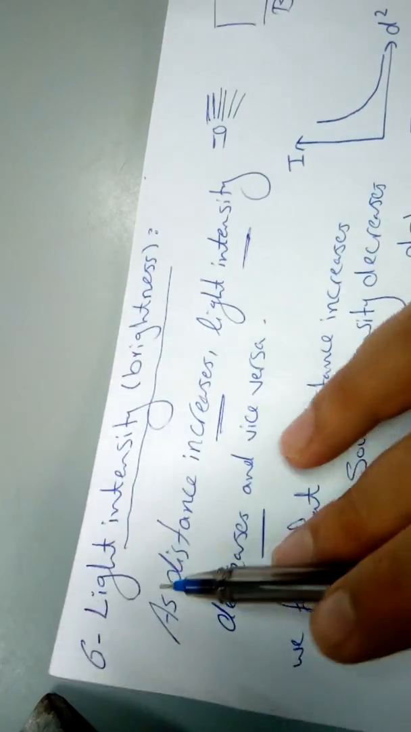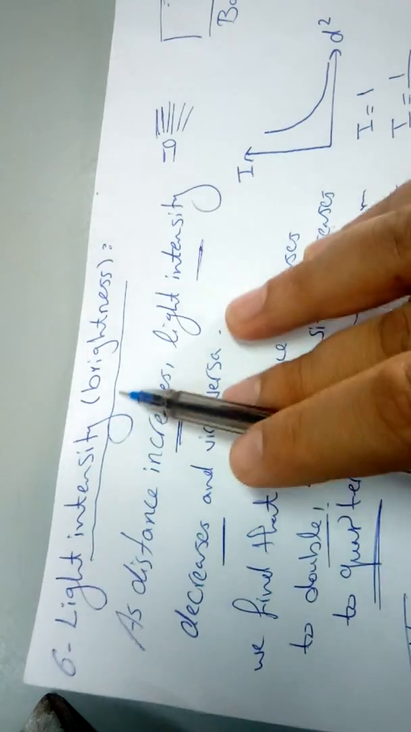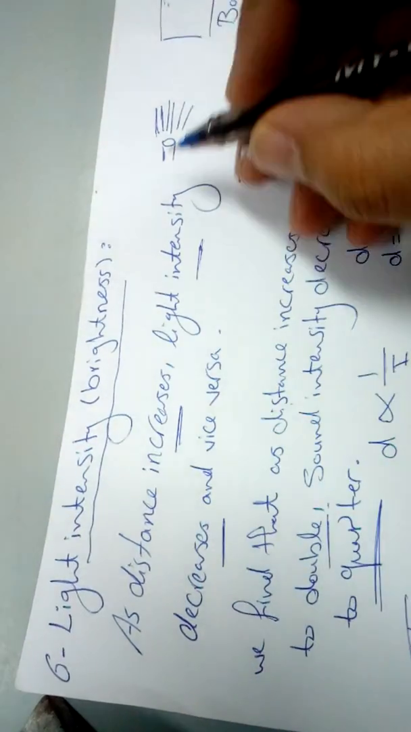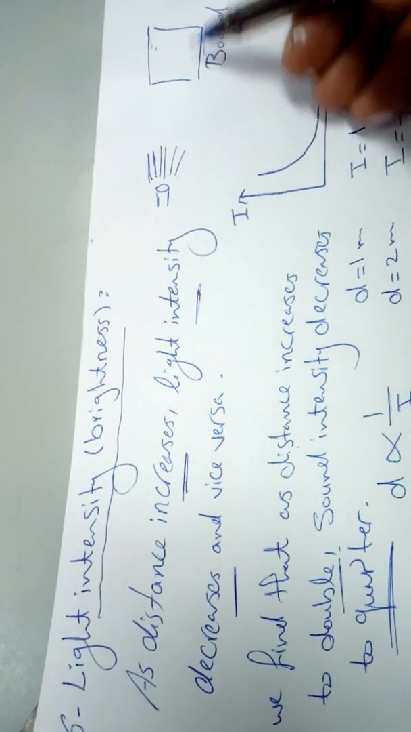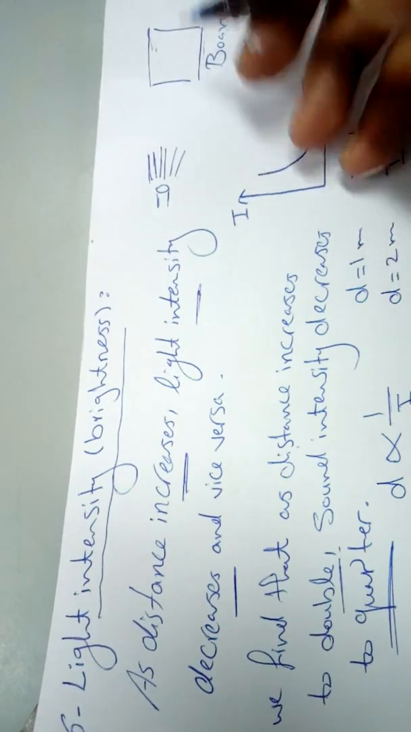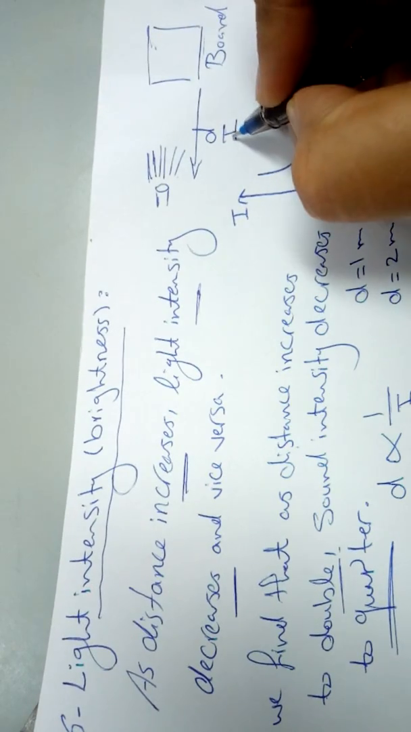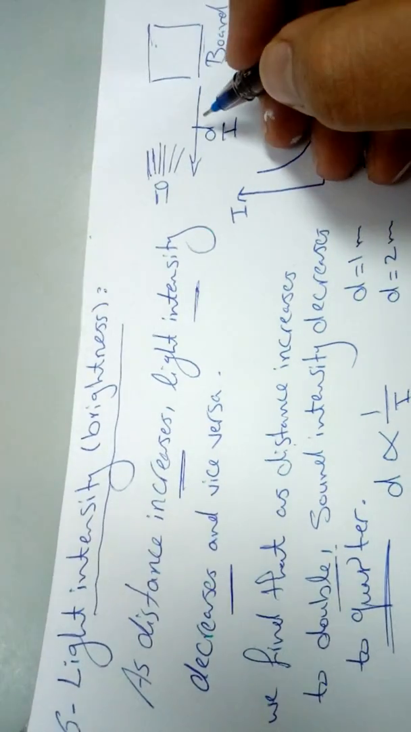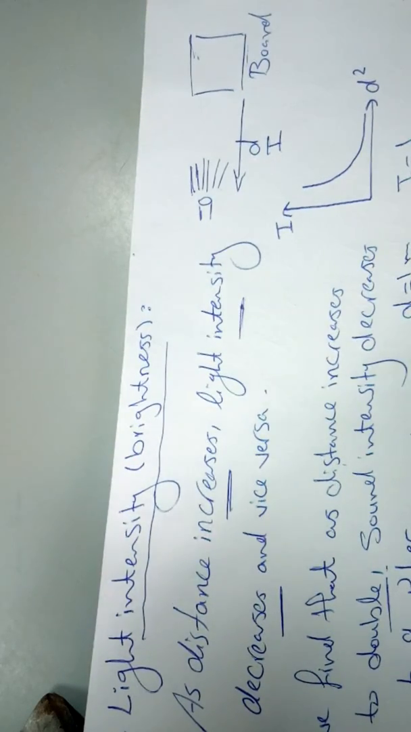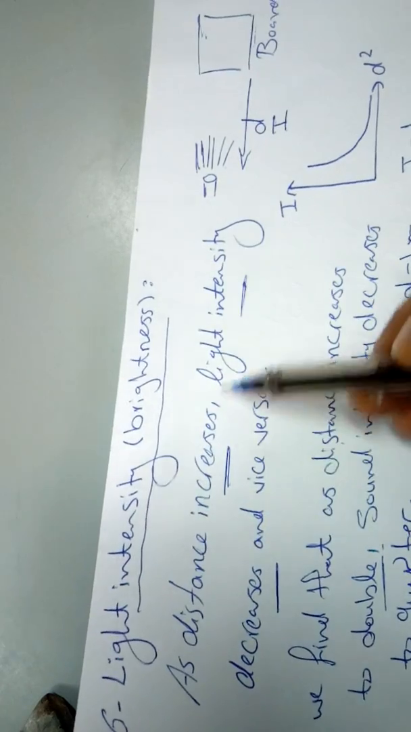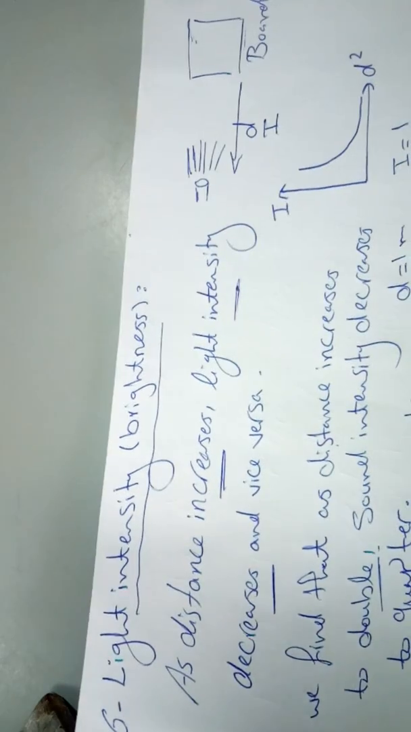Let us talk about another property of light: intensity or brightness. As you know, if you fall light on something like a board, as distance increases, what will happen to light intensity? Light intensity will decrease. Okay? So as distance increases, light intensity will decrease, and vice versa.